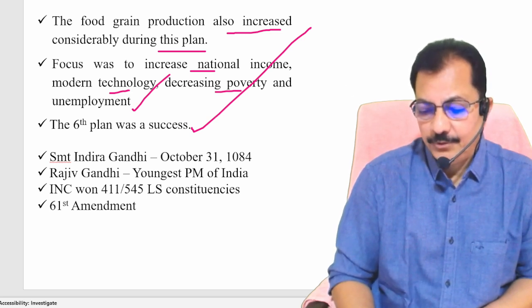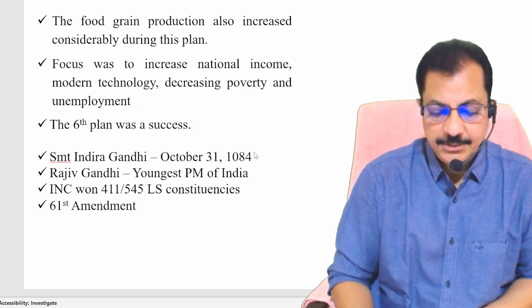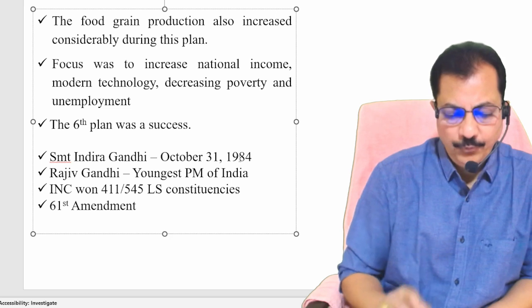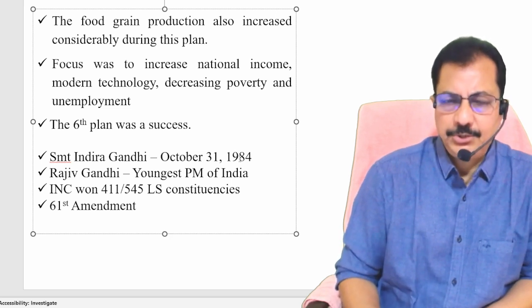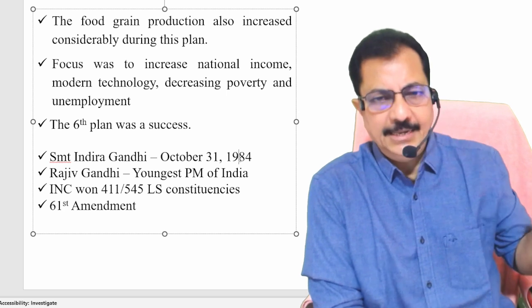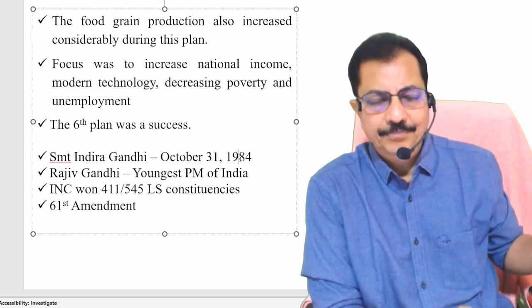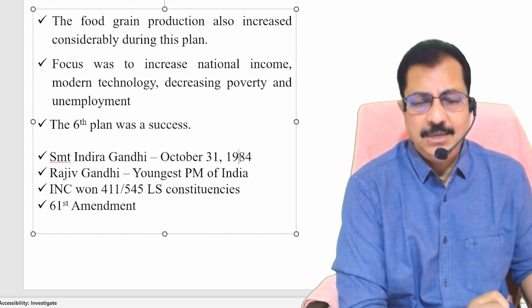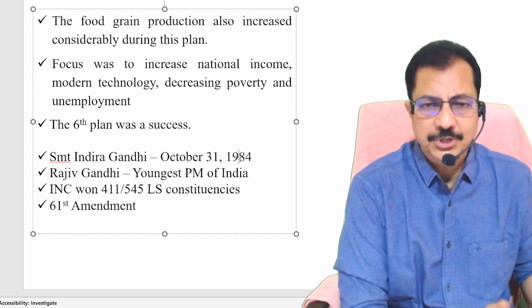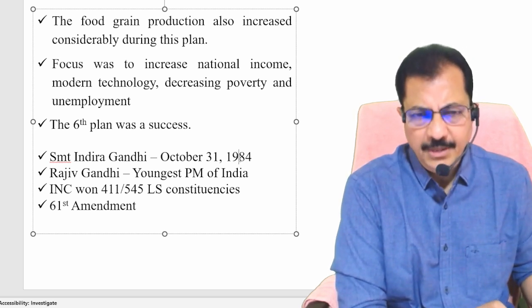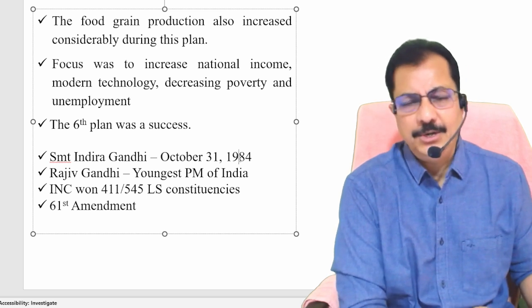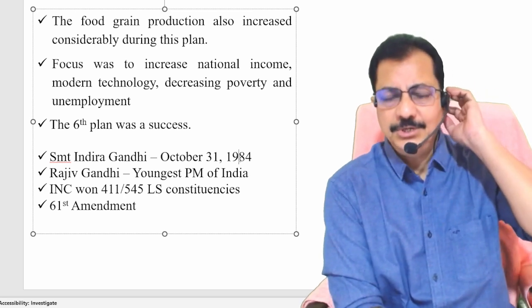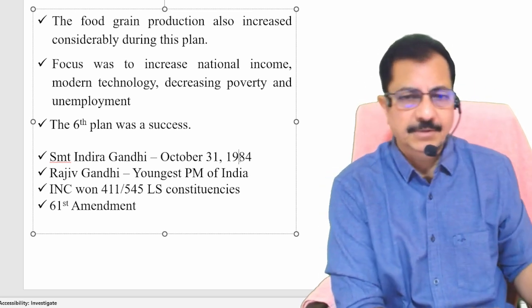Clear? And unfortunately, what happened? Srimati Indira Gandhi was assassinated on October 31st, 1984. Rajiv Gandhi became the Prime Minister of India. Rajiv Gandhi entered politics in the year 1980 after the accidental death of his brother Sanjay Gandhi. Otherwise, Sanjay Gandhi was considered to be a right shoulder to Srimati Indira Gandhi, who played a very crucial role. Of course, people did not like that because of the manner in which it was handled during the time of the national emergency of 1975 to 77.